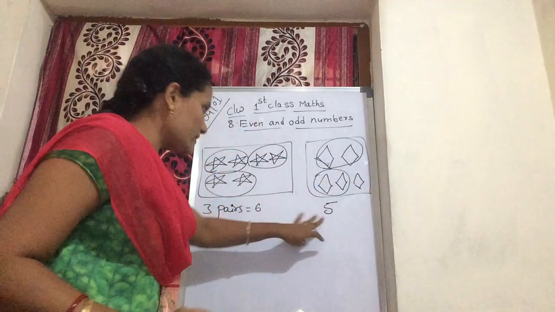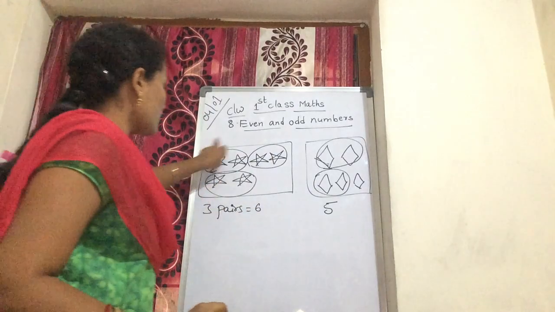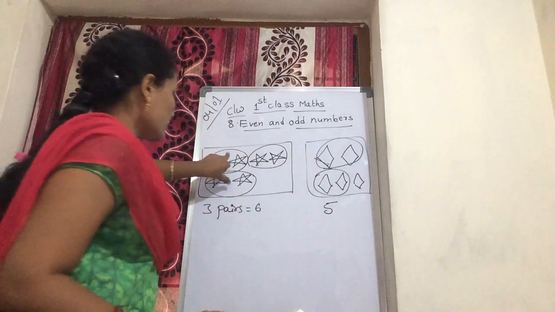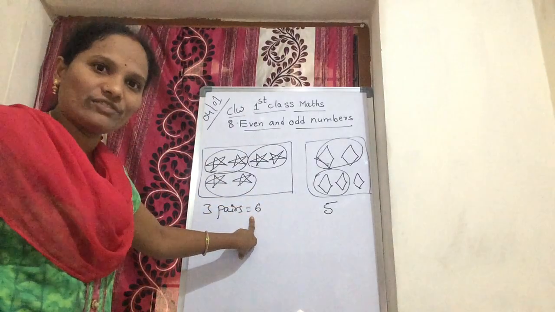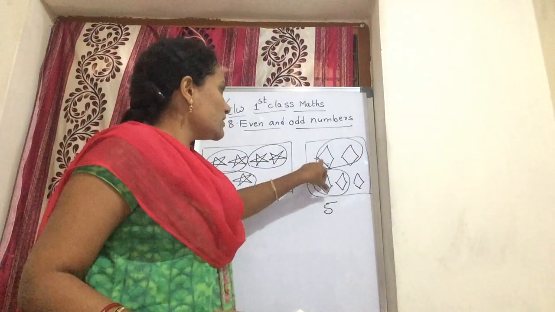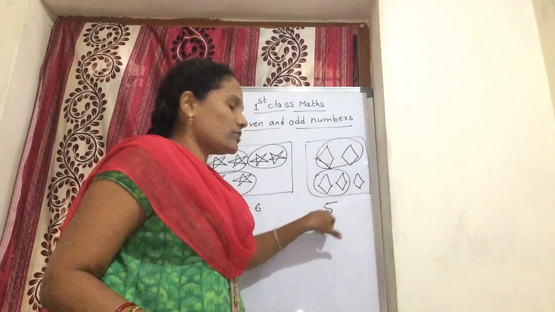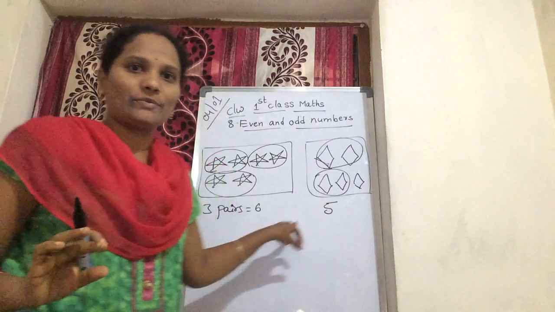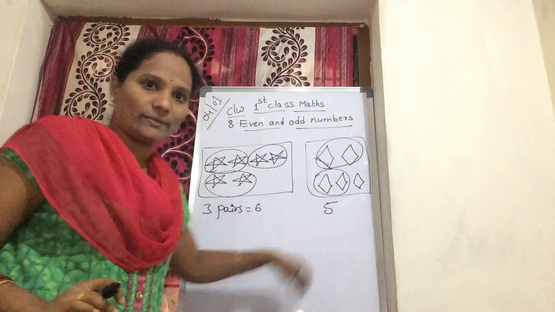So this 6 is the even number, because these are complete pairs. So nothing is left here. So this 6 is the even number. Now here there are 2 pairs and 1 is left. So this 5 is the odd number. This 6 is the even number. This 5 is the odd number.